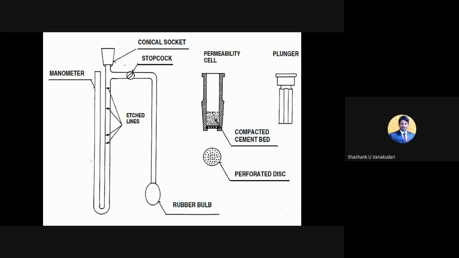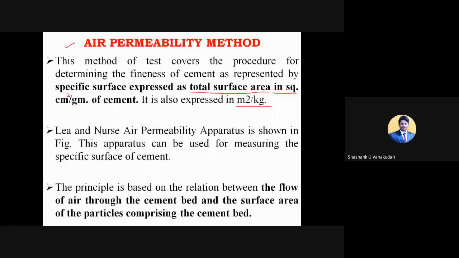And this conical socket, through this we can place the cement particles, and then there will be a certain permeability cell. Through this permeability cell, the cement bed can be placed, I mean the compacted cement bed. So when you have applied a certain pressure, at what time that is going to reach the end part, depending upon that we'll come to know the total surface area of the cement.